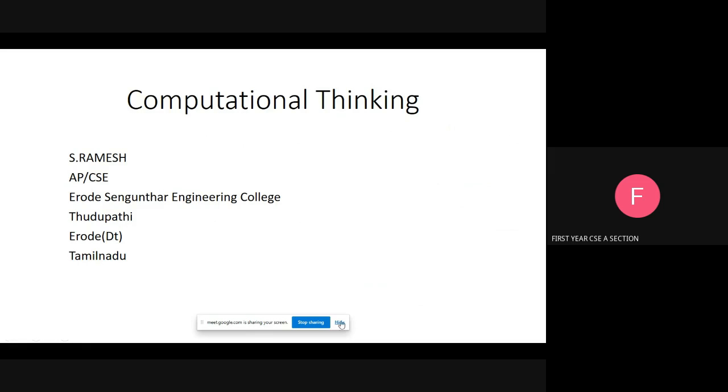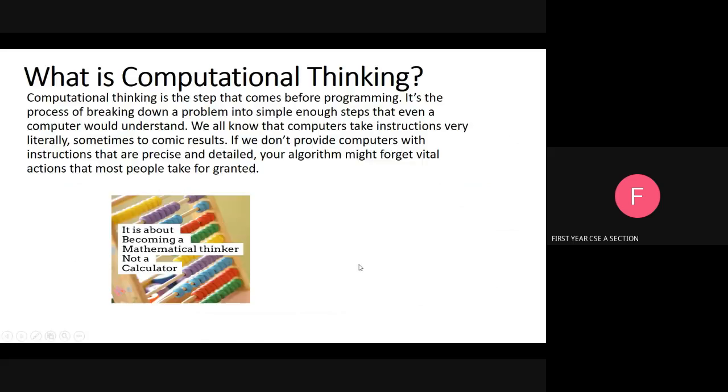Today, we are going to see computational thinking. What is computational thinking? It allows us to take a complex problem, understand what the problem is, and develop the possible solution. We are going to take the complex problem and understand the problem, then develop the solution. That is computational thinking.